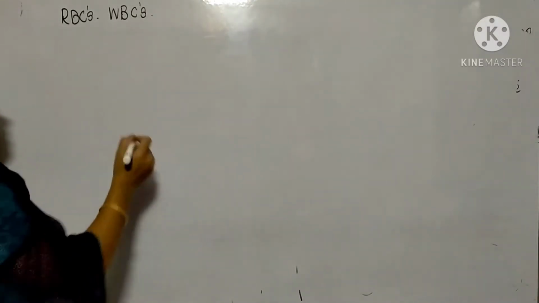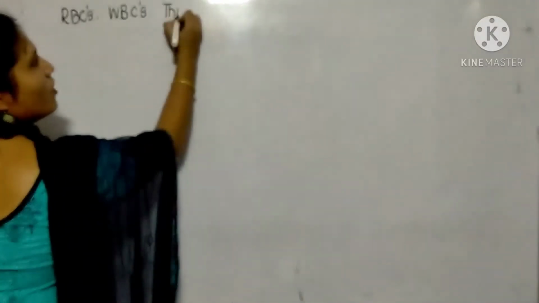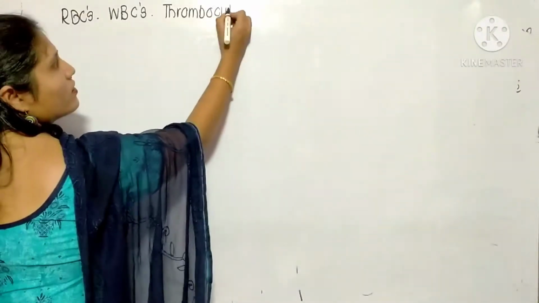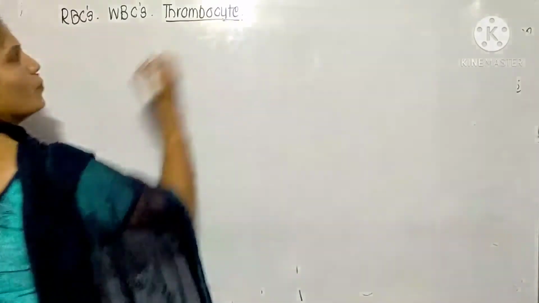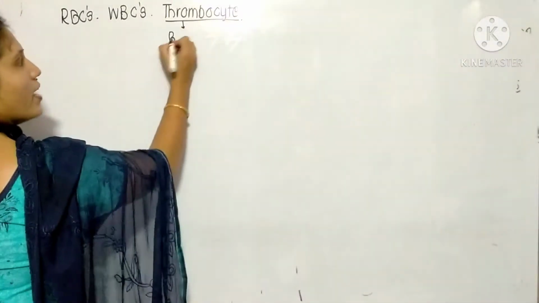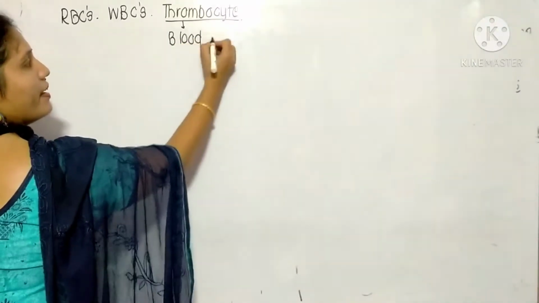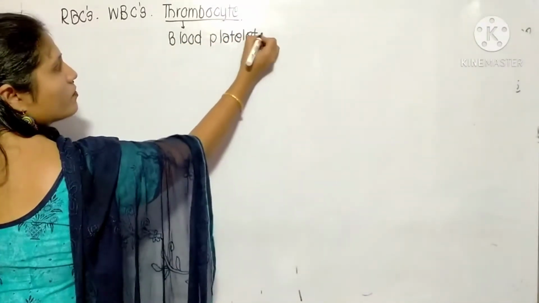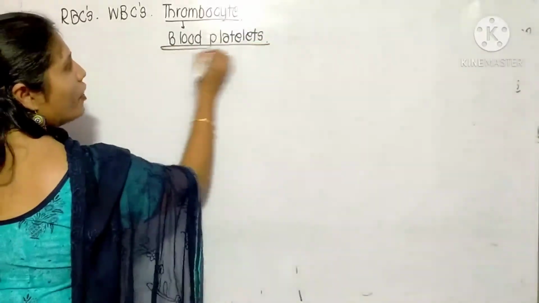The next one today is the thrombocyte. Thrombo means blood platelets. Now today we are going to study these blood platelets.